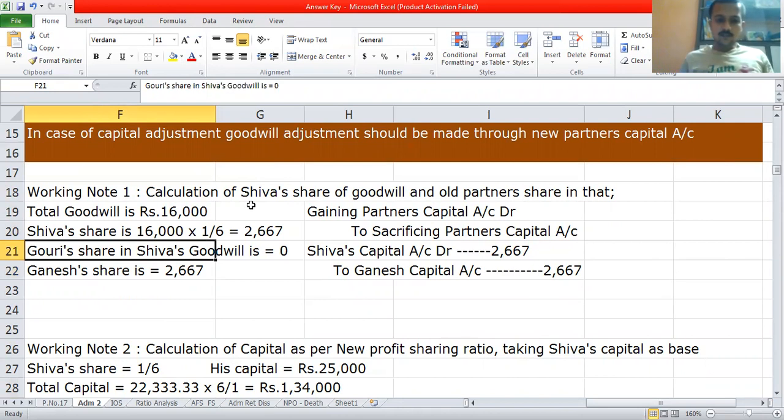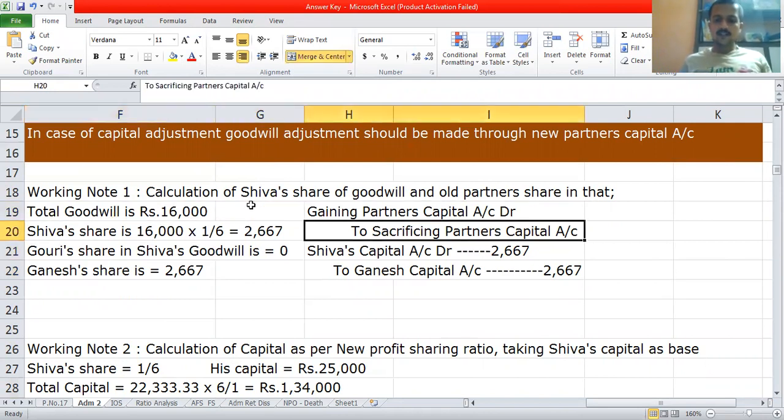For this, we pass the usual journal entry, that is gaining partner's capital account debit to sacrificing partner's. You know that on admission, the new partner will gain the profit share. So his account is debited and the one who has sacrificed, that is Ganesh, has been credited here.